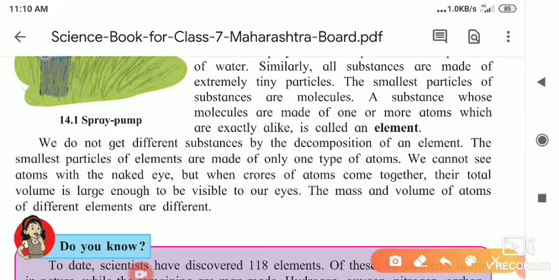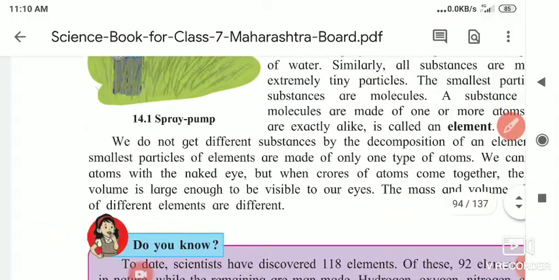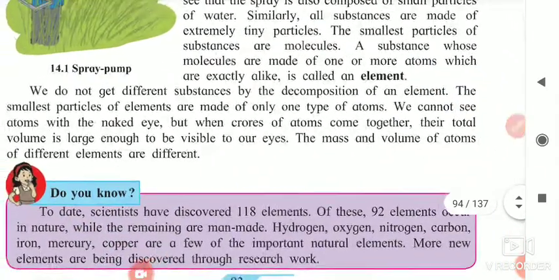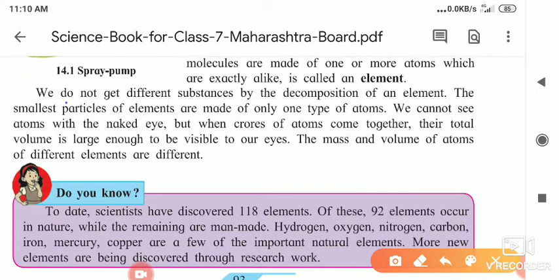If it is made up of more than one kind of atom, it is called a compound, and if it is made up of only one kind of atom, it is called an element. So gold, only Au, is there. It is made up of only one kind of atom, so the whole gold's properties are the same. We do not get different substances by decomposition of an element.